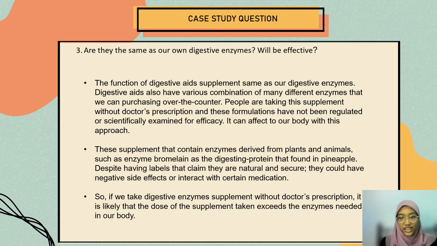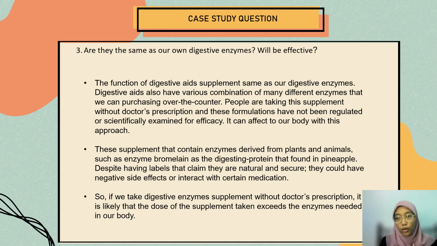The third case study question is, will these supplements be as effective as our own digestive enzymes? The function of a digestive aid supplement is the same as our digestive enzymes. Digestive aids also have various combinations of many different enzymes that we can purchase over the counter. People are taking these supplements without a doctor's prescription, and these formulations have not been regulated or scientifically examined for efficacy.